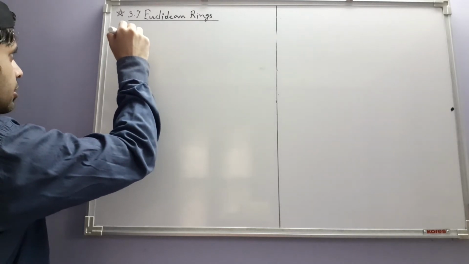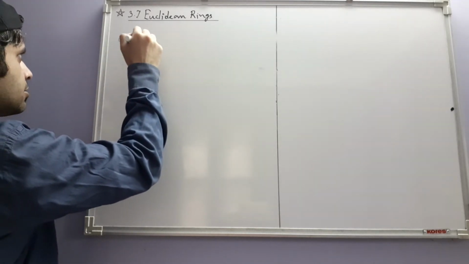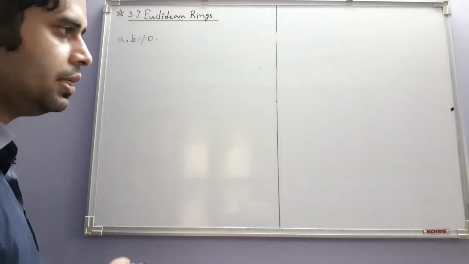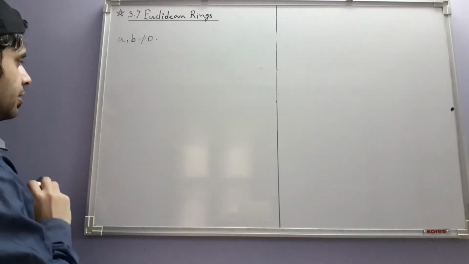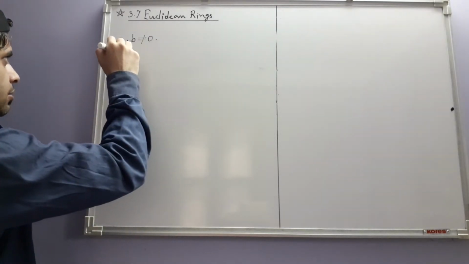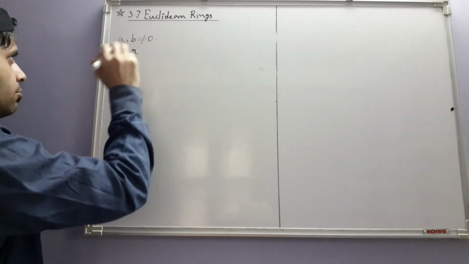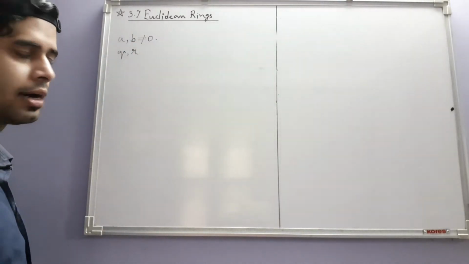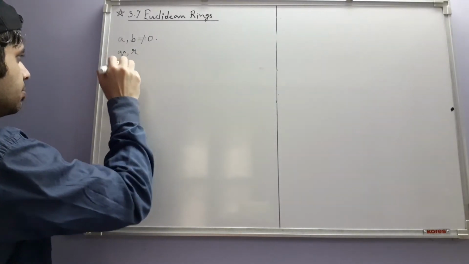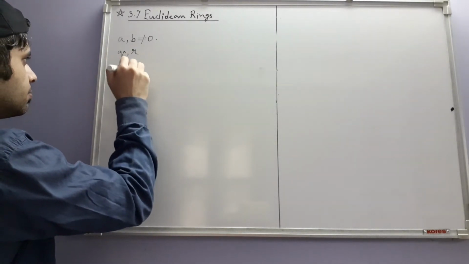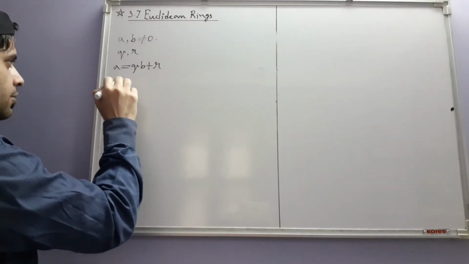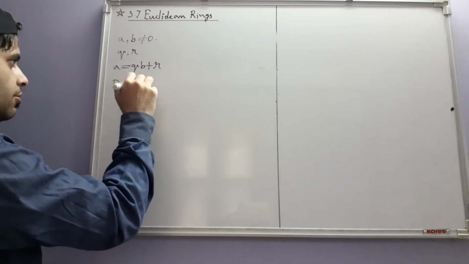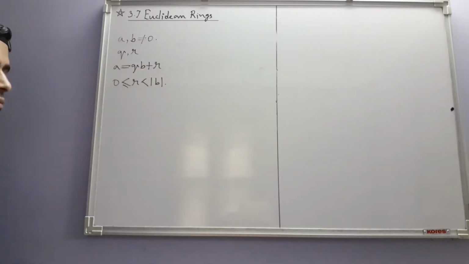We are given two integers a and b, say, where b is non-zero, and we are trying to divide a by b. If we do so, we will get unique integers q and r, where q is called a quotient and r is a remainder, such that a is equal to qb plus r, where the remainder r satisfies these inequalities. So this is our ordinary Euclidean algorithm.